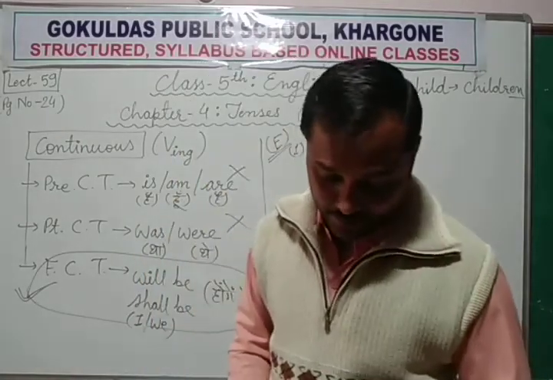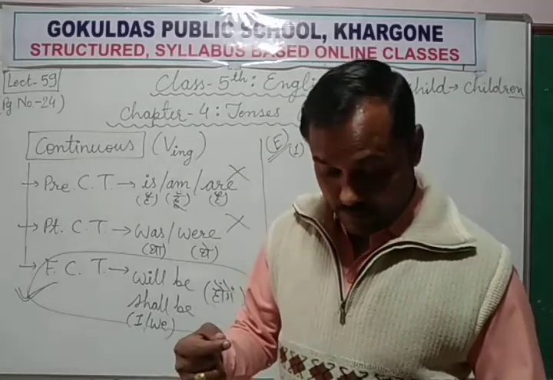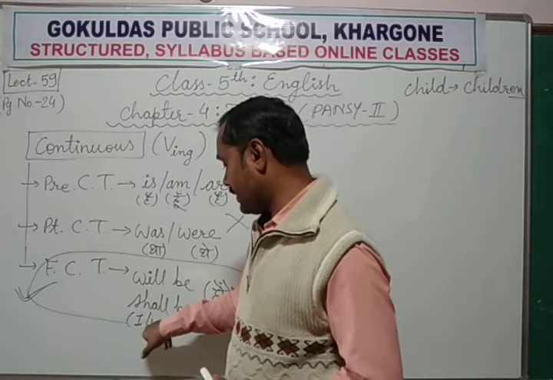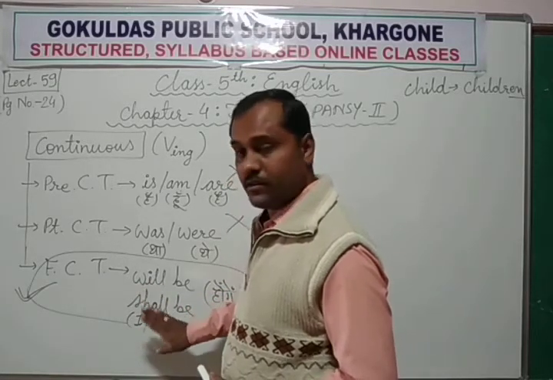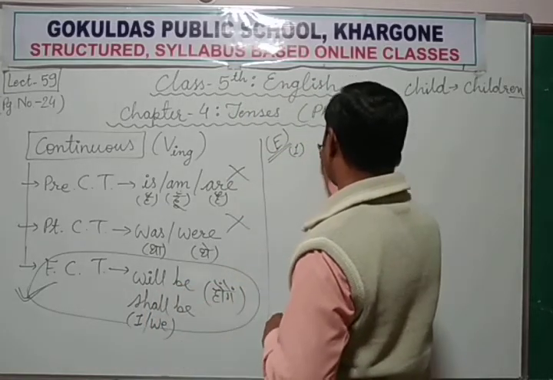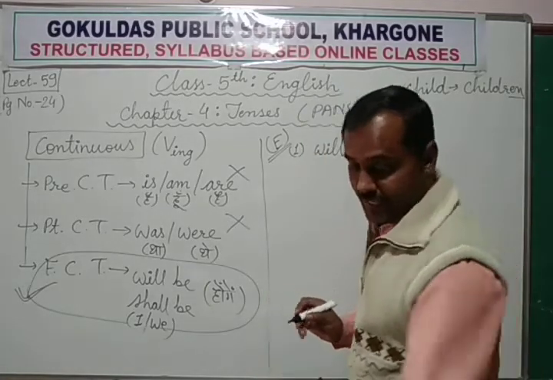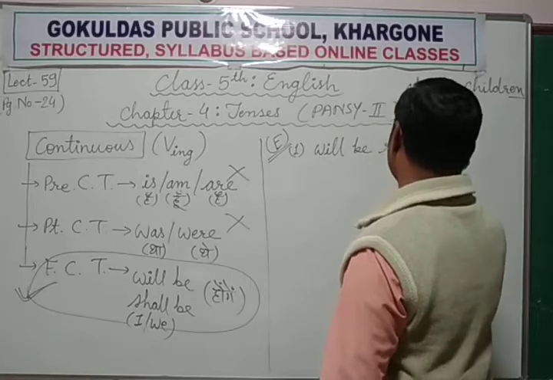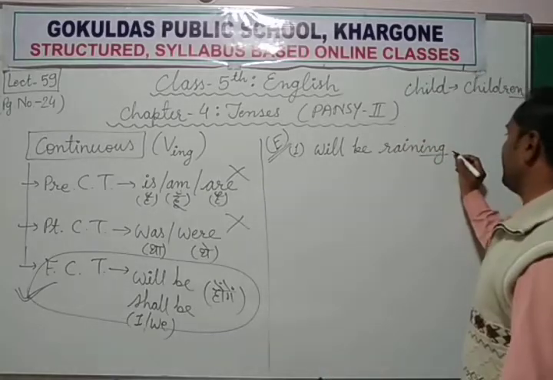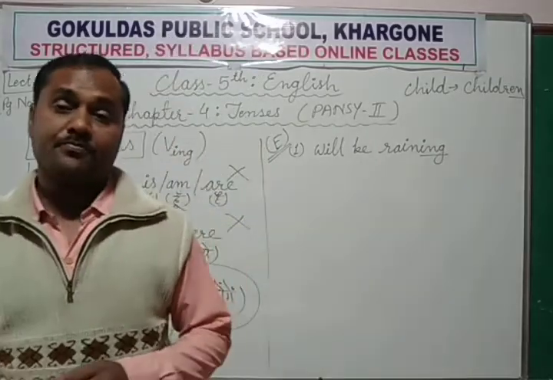First sentence. It, in the evening, rain. It will use will be, because shall be is always used either with I or we. Elsewhere only will be is used. It will be. Then the ing form, raining. You add ing. It will be raining. बारिश हो रही होगी. In the evening.